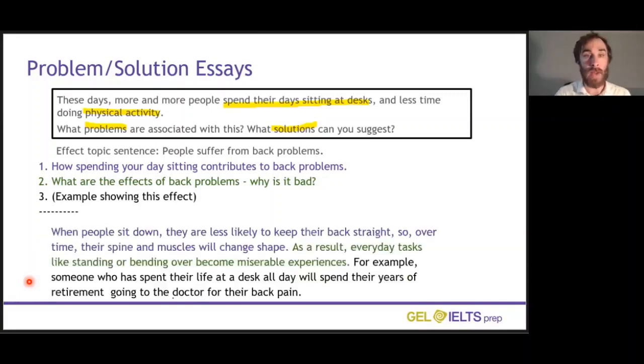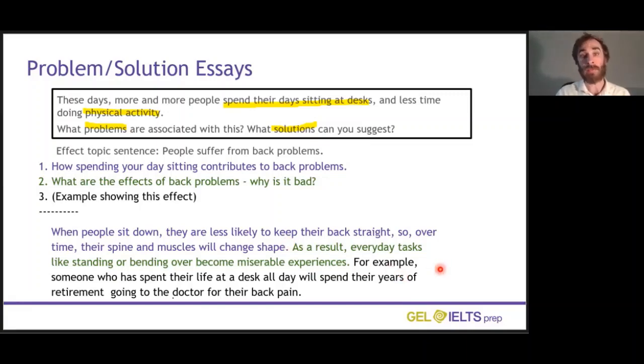So our final paragraph will look like this. When people sit down, they are less likely to keep their back straight. So over time, their spine and muscles will change shape. As a result, everyday tasks like standing up or bending over become miserable experiences. So those linking phrases show the consequence of what we're talking about.